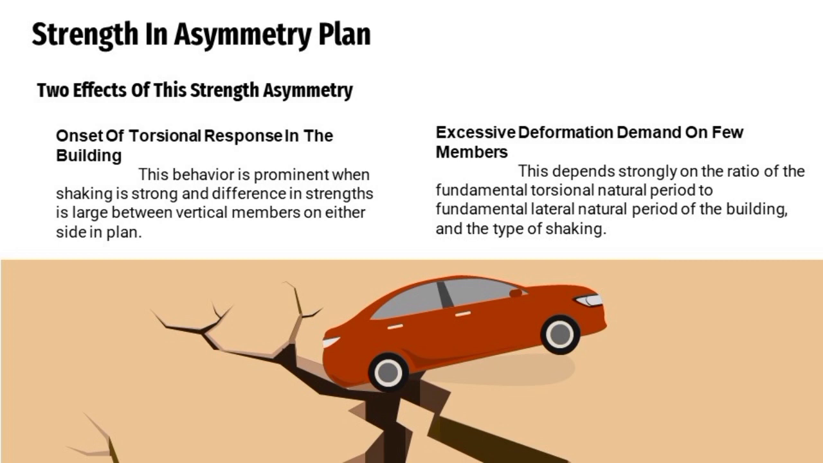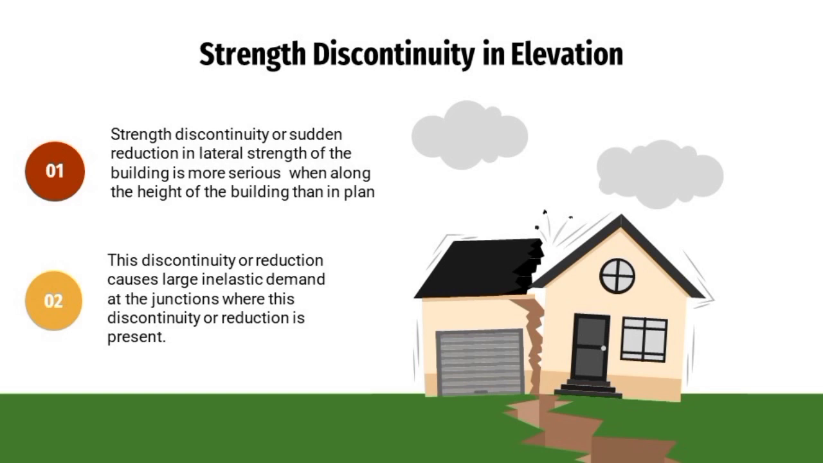The next is strength discontinuity in elevation. A sudden reduction in lateral strength of the building is more serious when it is along the height of the building than when it is only in plan. The discontinuity or reduction may cause large inelastic demand at the junctions where it is present.